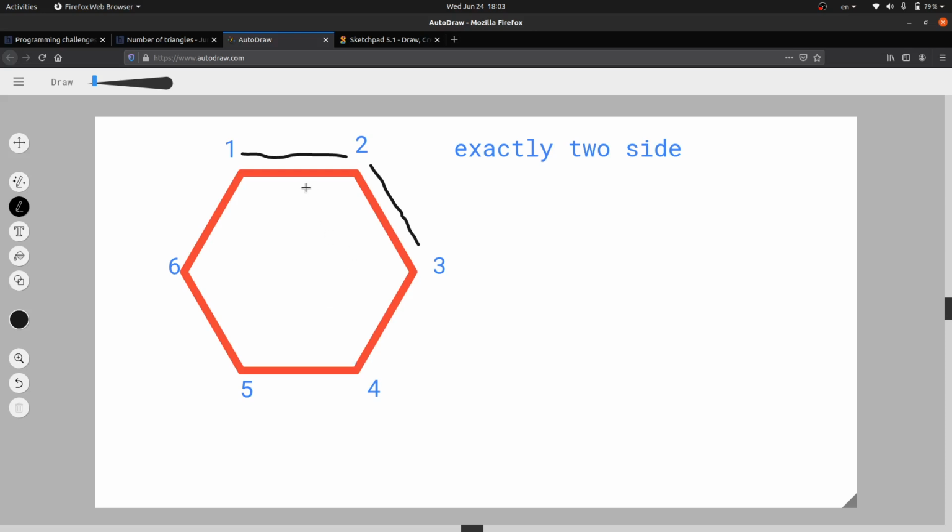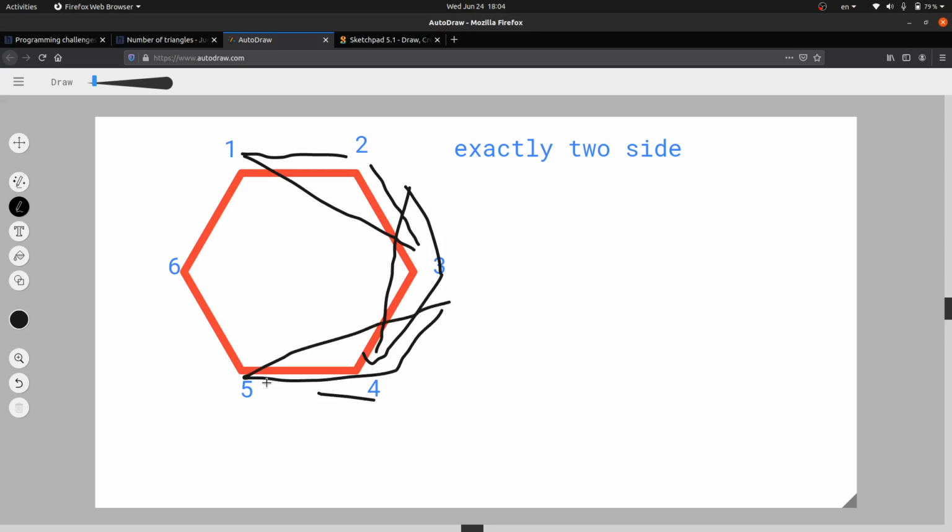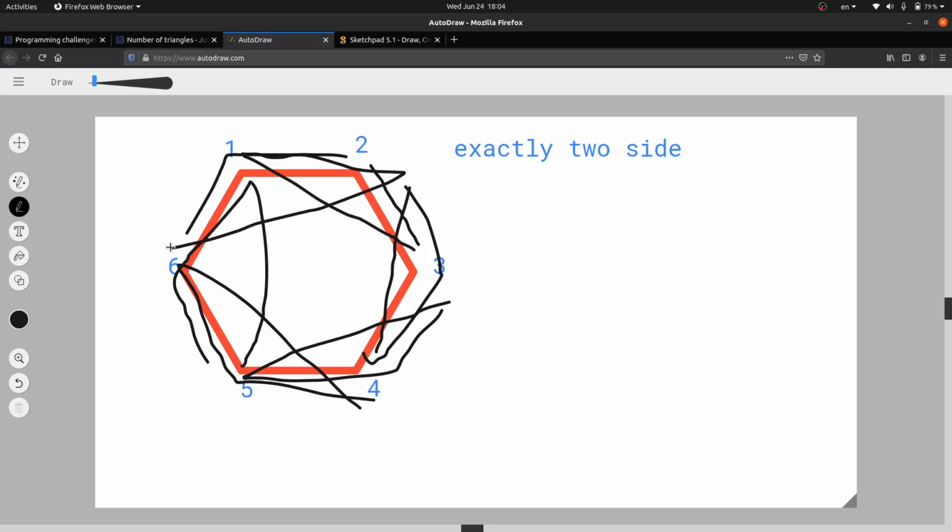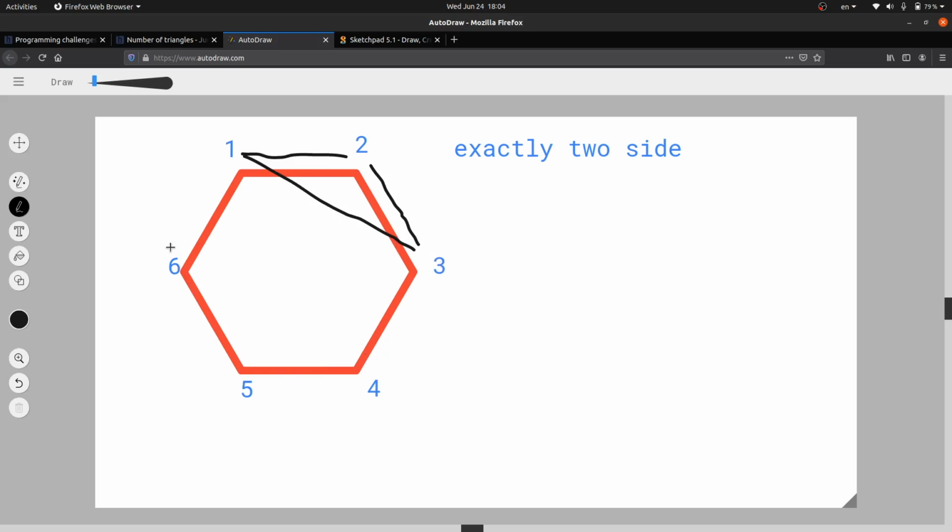So how many triangles are possible? There are a total of n triangles possible. First, second, third, fourth, fifth and sixth. As you can see, in this example we have 6 sides, so there are 6 triangles possible. Similarly, if we have n sides, there would be n triangles possible.